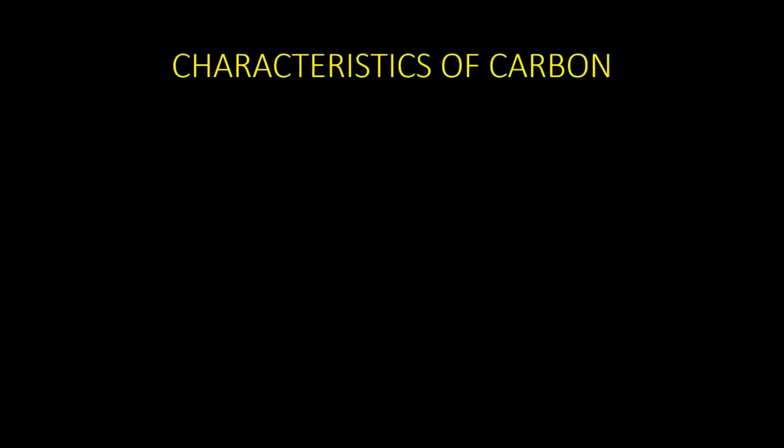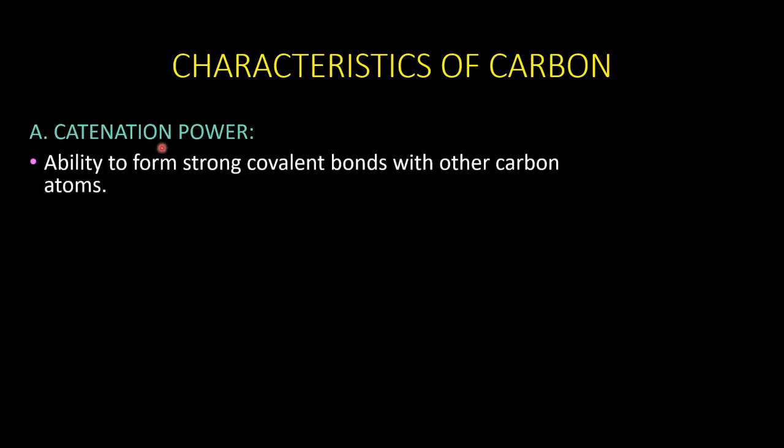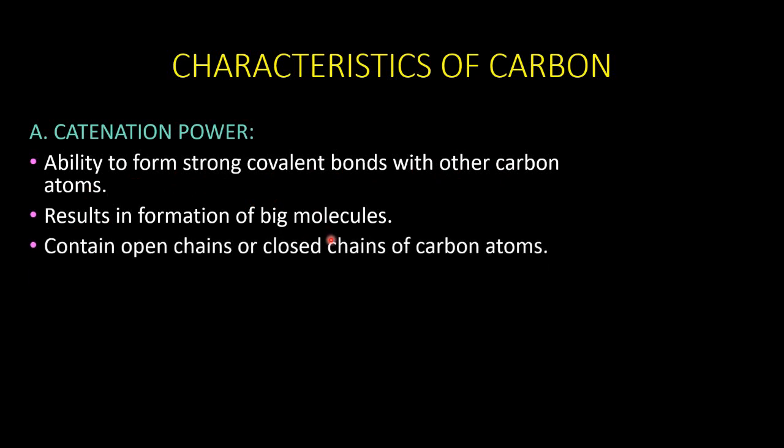What makes carbon versatile? Let us see its characteristics responsible for that. The first one is catenation power of carbon. We'll see what it is. Catenation power is the ability to form strong covalent bonds with other carbon atoms. So this results in the formation of very big molecules.